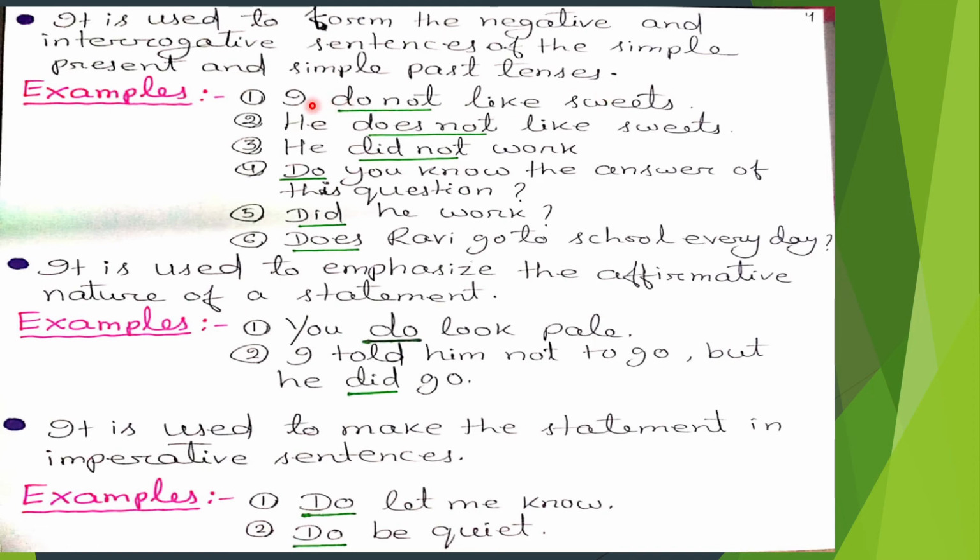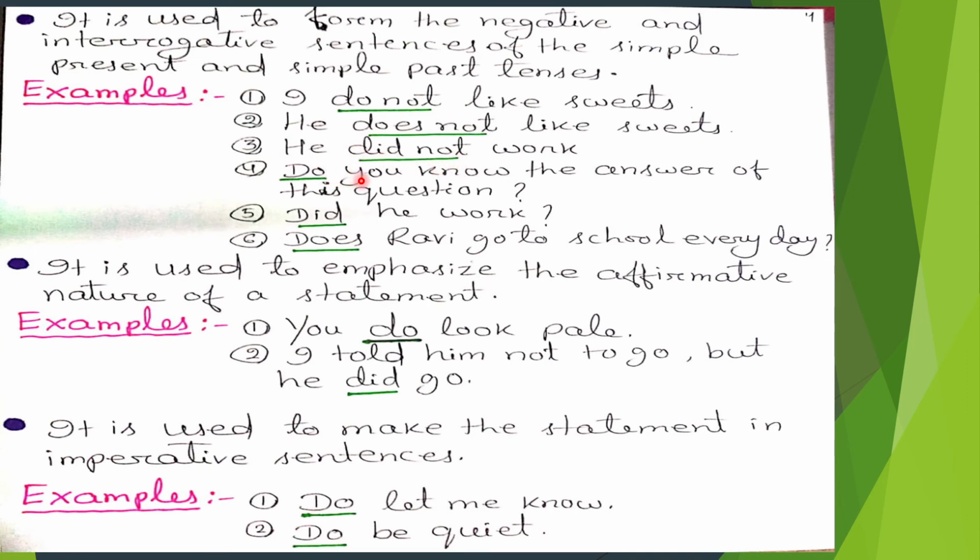Here are some examples. Number 1, I do not like sweets. It is a negative sentence. Do not, it is in the simple present tense. Second number, he does not like sweets. This is also a negative sentence and does not also is in the simple present tense. Third number, he did not work. This is a negative sentence but did not, it is in the simple past tense.